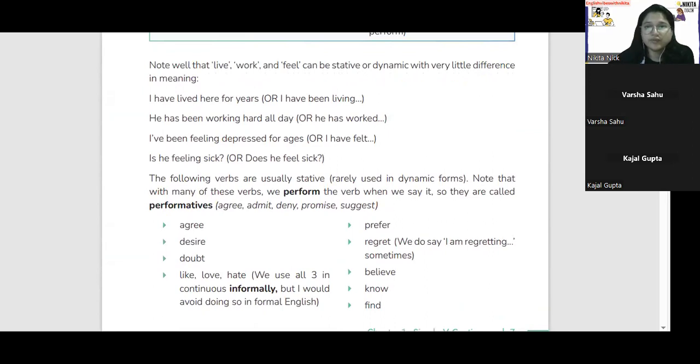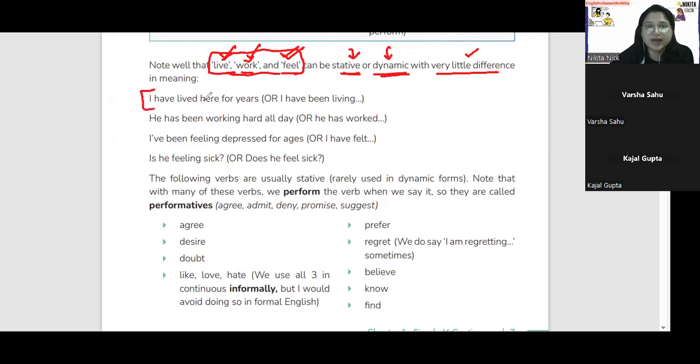All right. Note that live, work and feel can be stative or dynamic with very little difference in meaning. ये जो live है, work है and feel है, ठीक है? ये तीन वर्ड जो हो गए live, work and feel, इसको हम stative की तरह भी यूज कर सकते हैं, dynamic की तरह भी यूज कर सकते हैं. अभी कोई कुछ नहीं बोलेगा, मुझे बोलने दो. When I'll ask, then repeat. Live, work and feel can be used as stative or dynamic with very little difference in meaning. कुछ slight difference होगी meaning में, but हम इसको stative की तरह भी use कर सकते हैं, dynamic की तरह भी use कर सकते हैं.